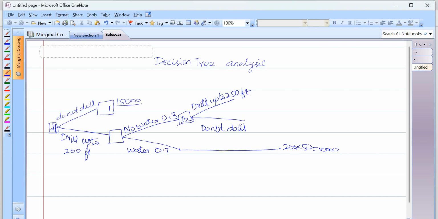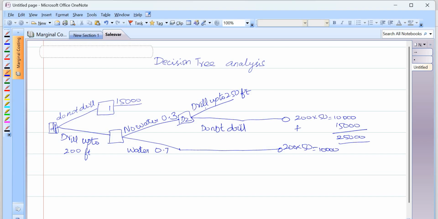If I am not drilling, what will happen here? Here I want to pay. Already I spent 200 into 50, that is 10,000 rupees. Again I want to spend 15,000 to purchase from neighbors, so my total cost will be 25,000 here. Many will go wrong if they are not drilling.